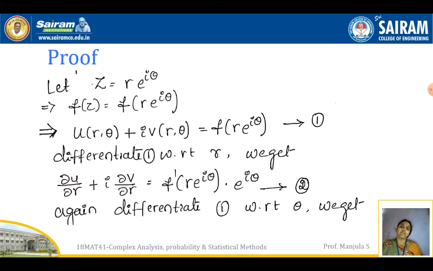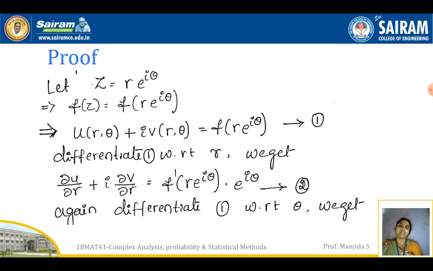Now do the differentiation with respect to r. We get ∂u/∂r + i ∂v/∂r, which is equal to f'(re^{iθ}) times, with the help of chain rule, we have to do the differentiation. So f'(re^{iθ}) into the inside function with respect to r, which will become e^{iθ}. e^{iθ} is a constant term, you just write it as it is. Take this as equation number 2.